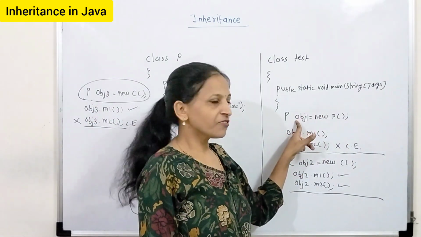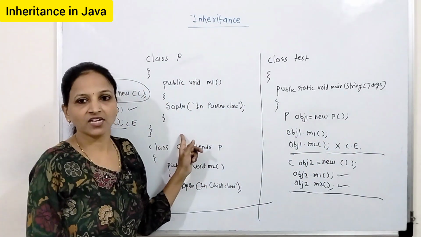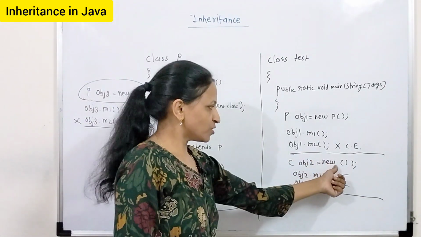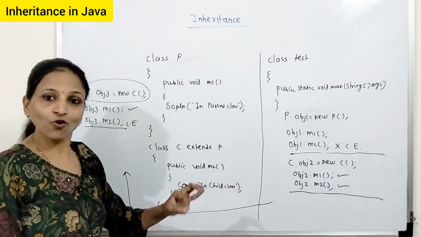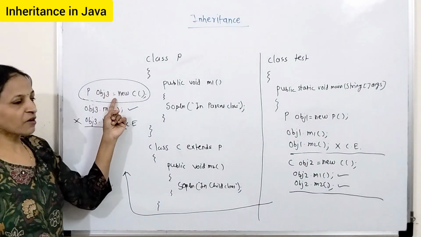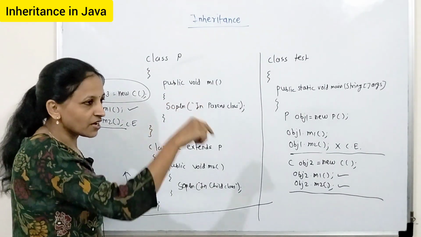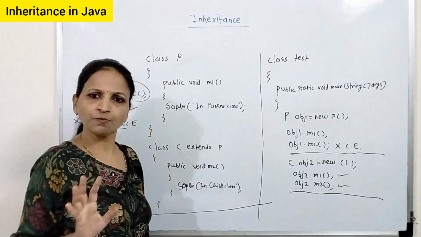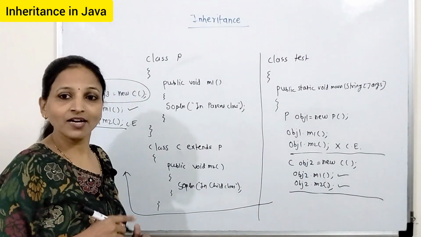These points you must know. Here, see, the reference is of type parent, the object is of type parent, then we can call only parent class methods. When the object is of type child and the reference is also of type child, then we can call both parent class methods as well as child class methods. See, this is perfectly okay. Here you will not get a compile time error because a parent class reference can hold an object of child. It is perfectly valid, and this concept we are going to use in polymorphism, runtime polymorphism.